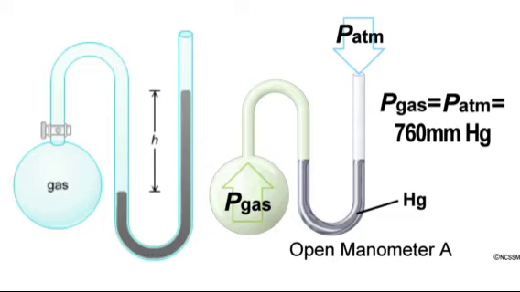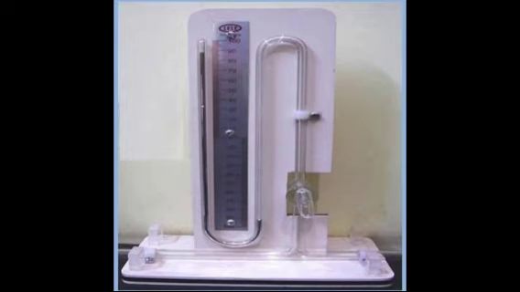So the total pressure of the gas is actually equal to the atmospheric pressure, which is on the other end, plus the difference between the levels of the liquid, just as you have the small letter h in the first diagram. And then this is a physical example of the manometer.